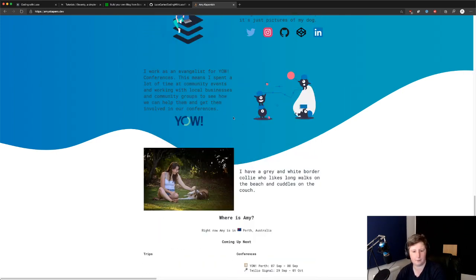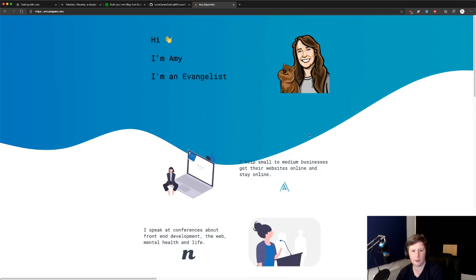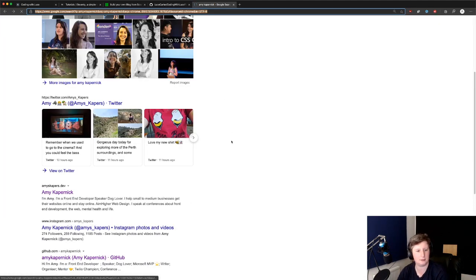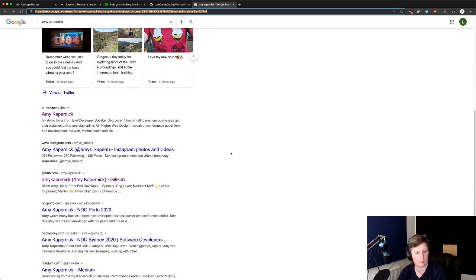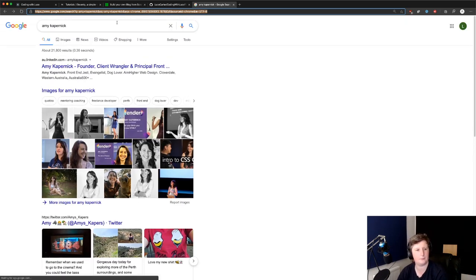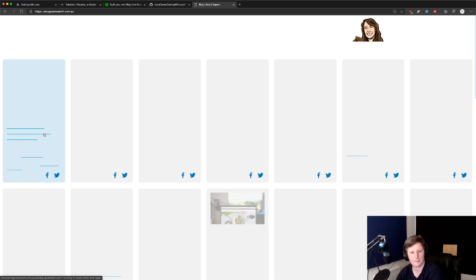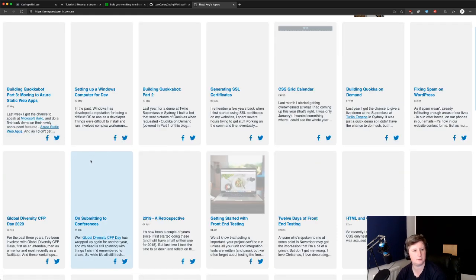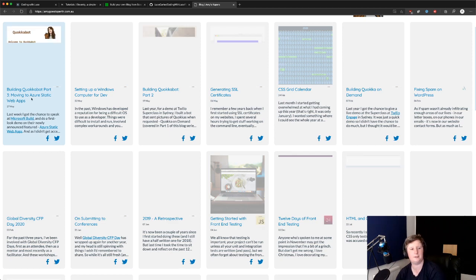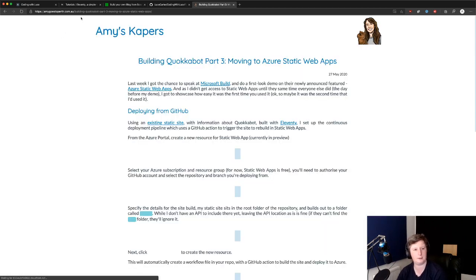But where's the blog here? There's the blog. Go back to Google. Quackers! But yeah, so there's the blog. She has a blog essentially, and she did a blog post about this. When it loads, there we go: Moving to Azure Static Web Apps. So I'll put this link in the chat.